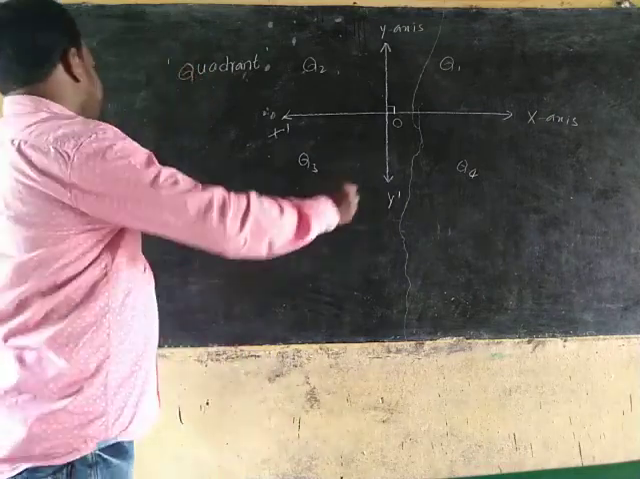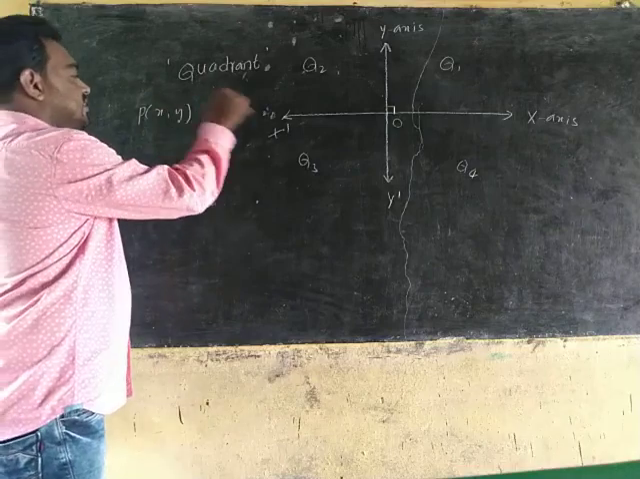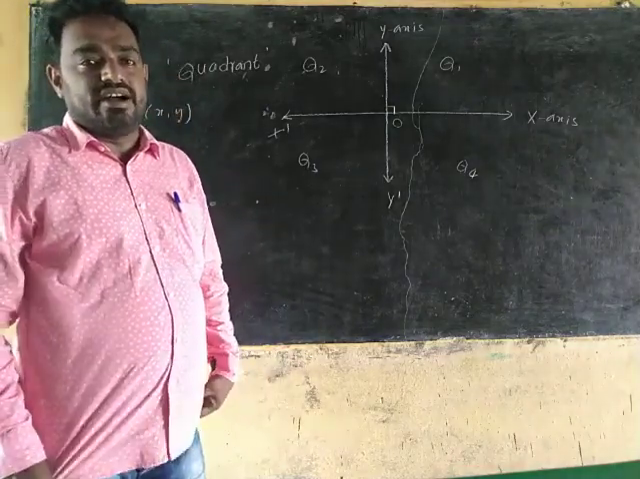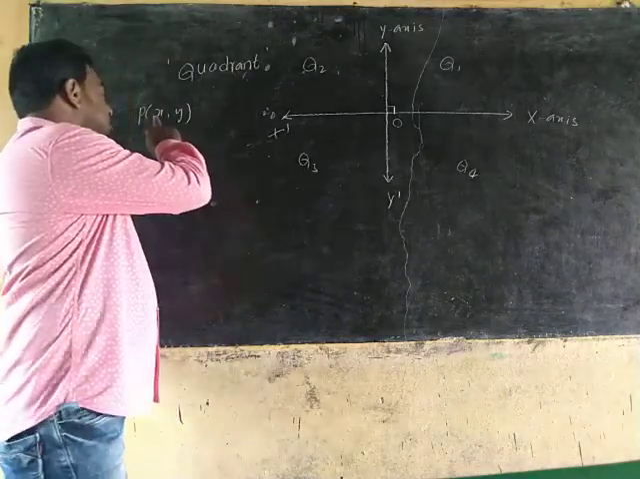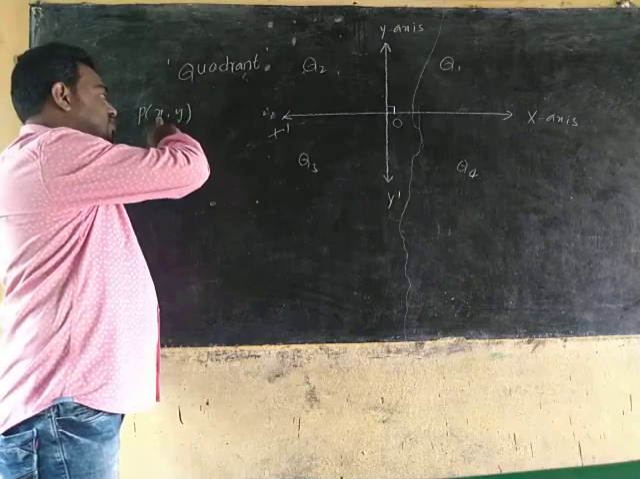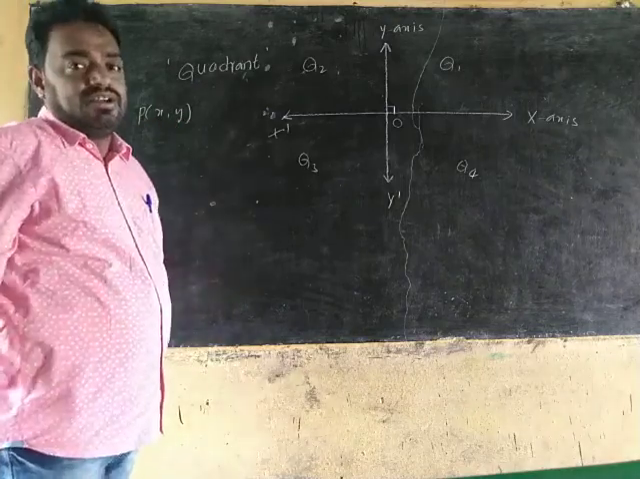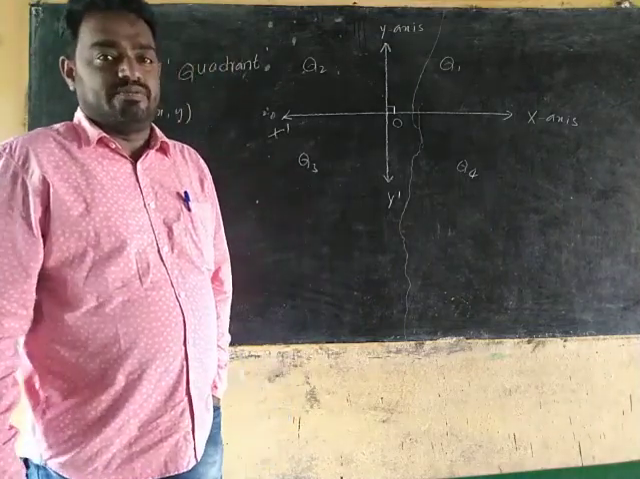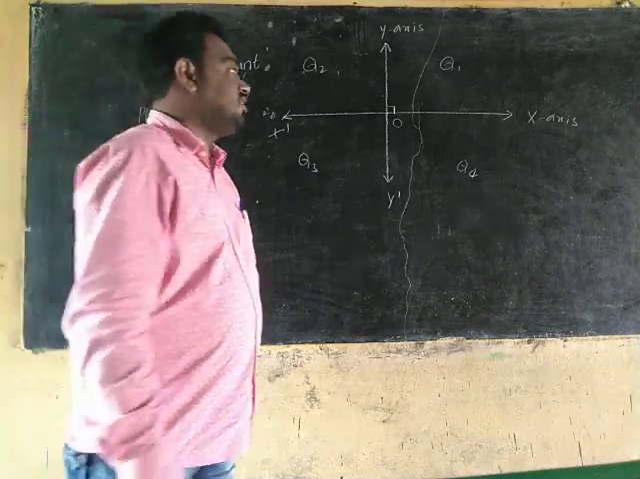Next, P(x, y) is any point in the xy plane. Then here, x is called the x-coordinate of P, and y is the y-coordinate of P. Now, what are we defining? The x-coordinate and y-coordinate.